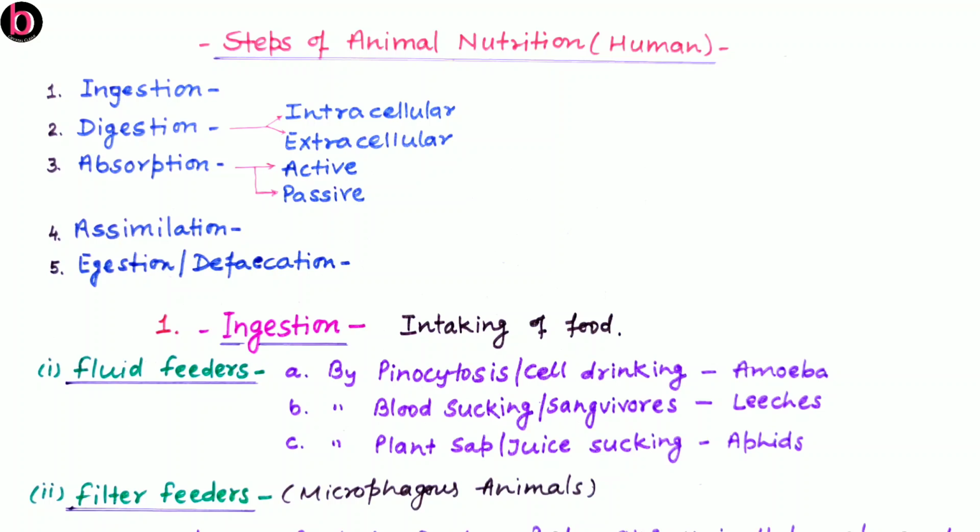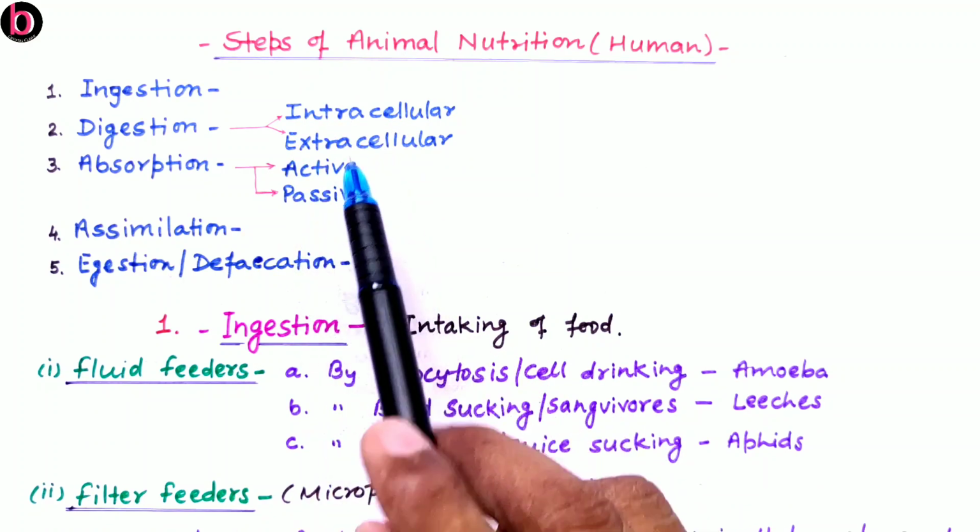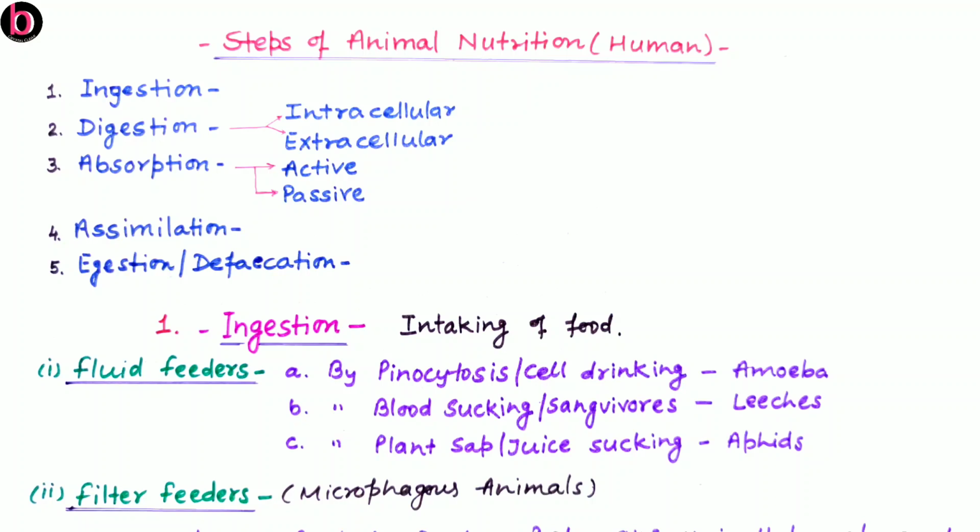Ingestion is about intaking of food substances. Digestion is about breaking of food material, that may be physical as well as with the help of chemicals, or we can say enzymes. This may be inside the cell, that is intracellular, or outside the cell, extracellular. The next is absorption. This is about mixing of digested food from the digestive system to blood.